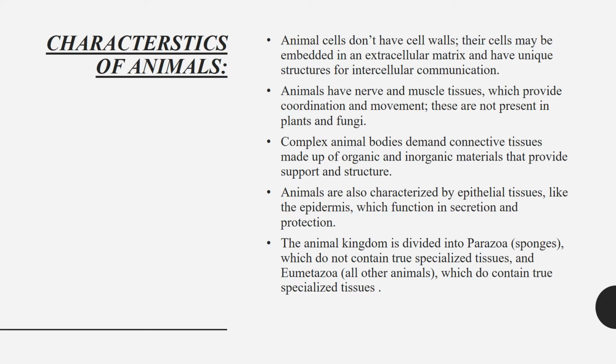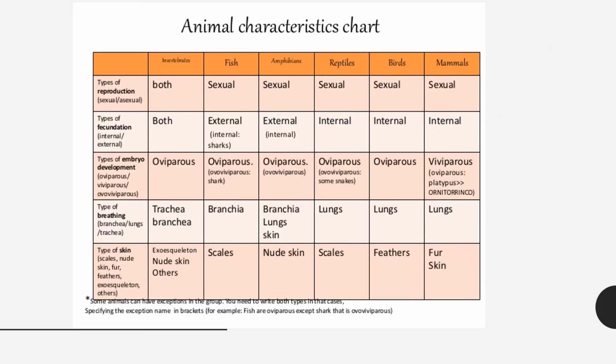The animal kingdom is divided into parazoa and eumetazoa, of which parazoa do not contain true specialized tissues. Here is the animal characteristic chart, in which animals are compared by reproduction, fecundation, types of embryo development, types of breathing, type of skin, etc.